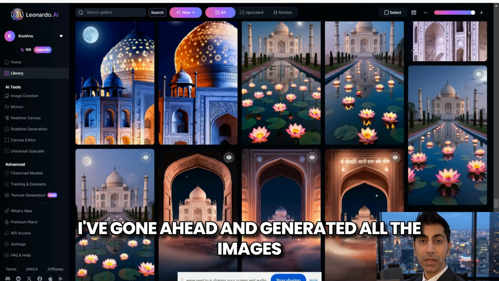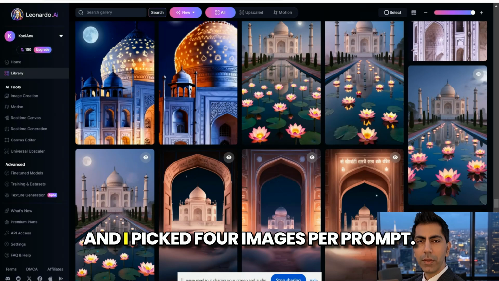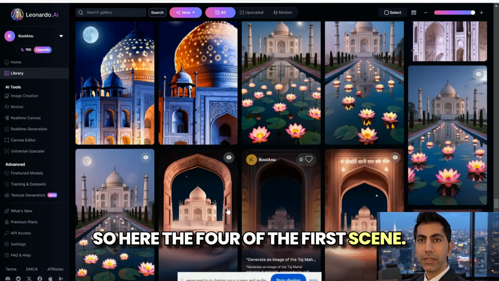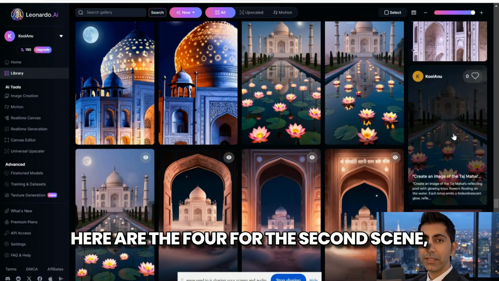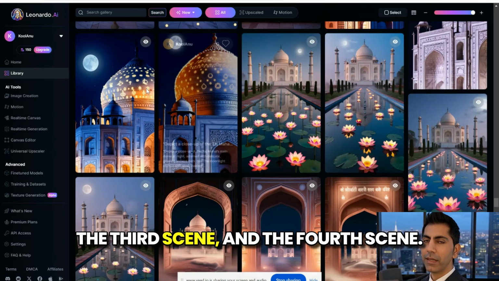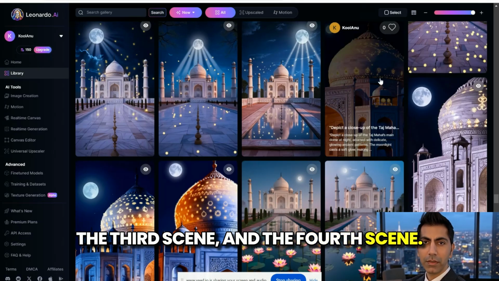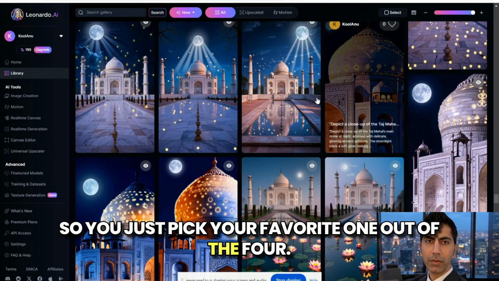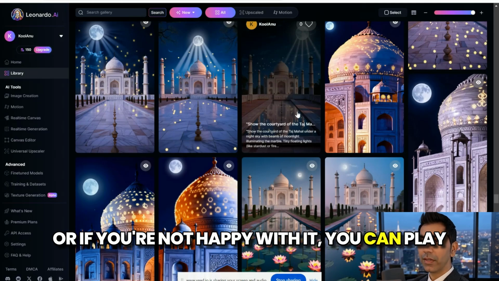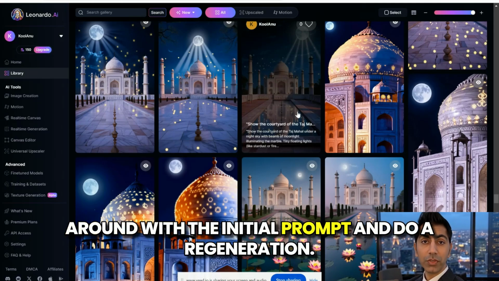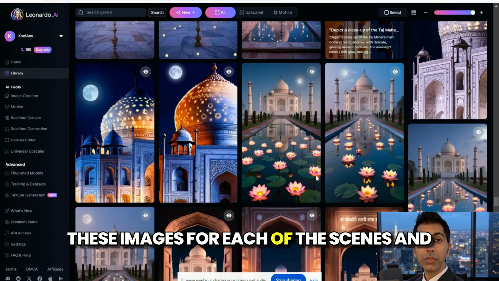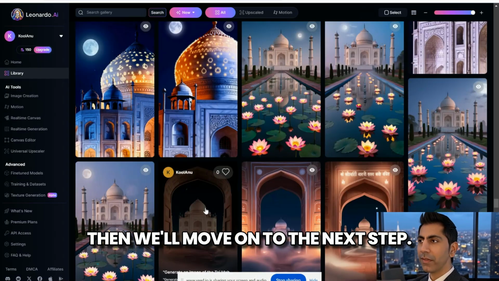I've gone ahead and generated all the images, and I picked 4 images per prompt. So here are the 4 of the first scene, here are the 4 for the second scene, the third scene, and the fourth scene. I think they look pretty cool. So you just pick your favorite one out of the 4, or if you're not happy with it, you can play around with the initial prompt and do a regeneration. But let's go ahead with picking one of these images for each of the scenes, and then we'll move on to the next step.